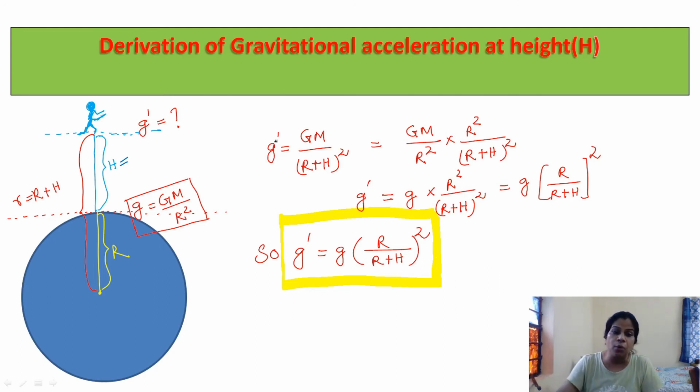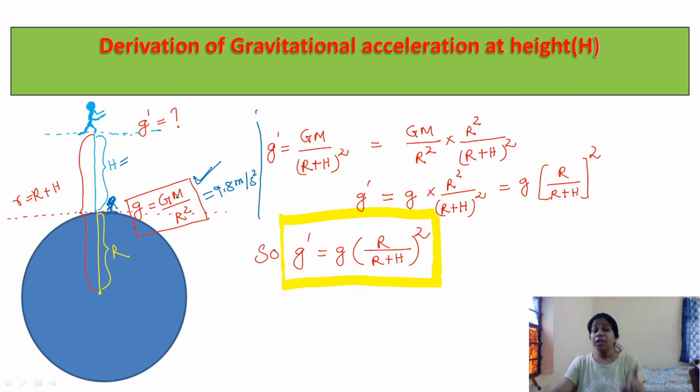You derived that g is equal to GM by r square if the object is on the surface of Earth, that is 9.8 meter per second square. But if the man is at a certain height above the surface of Earth, much greater than the radius of Earth, what is the expression of g dash, the gravitational acceleration? So this g dash you need to derive now.